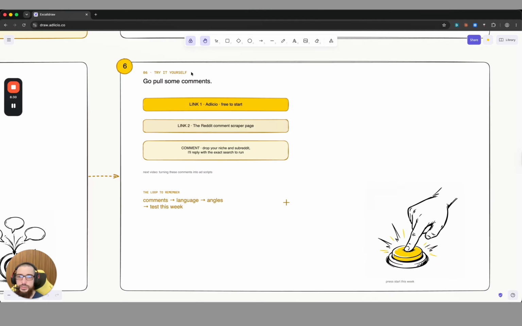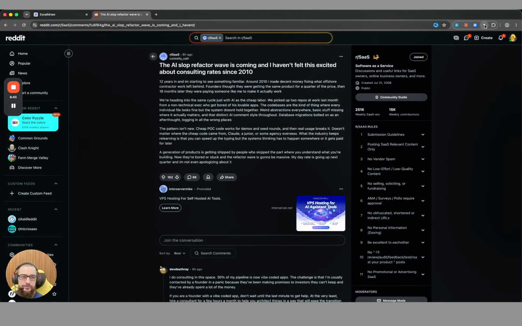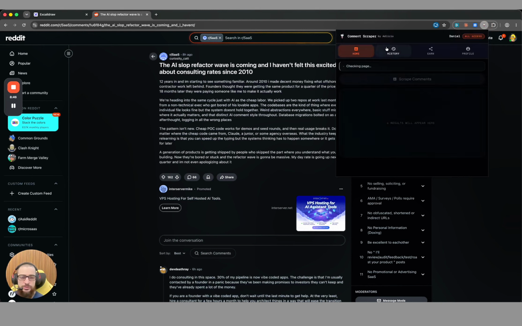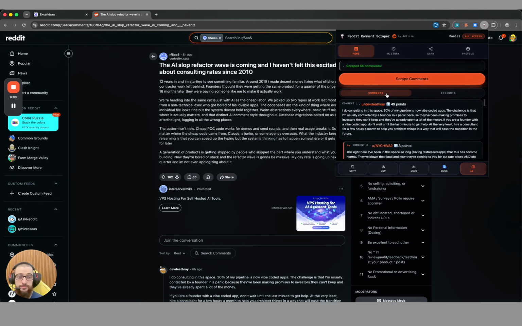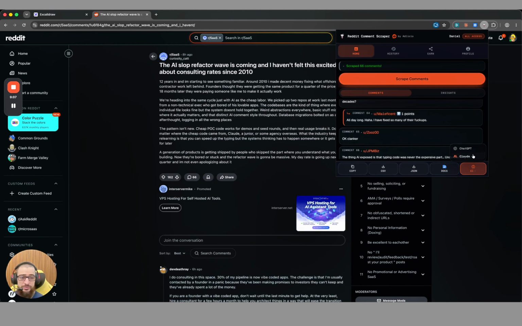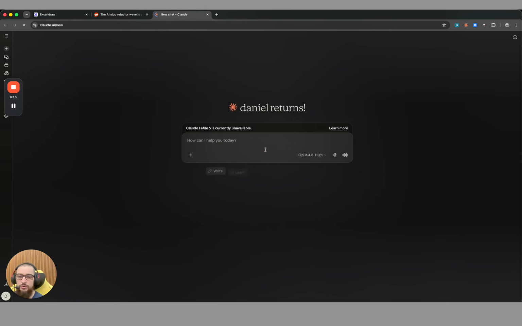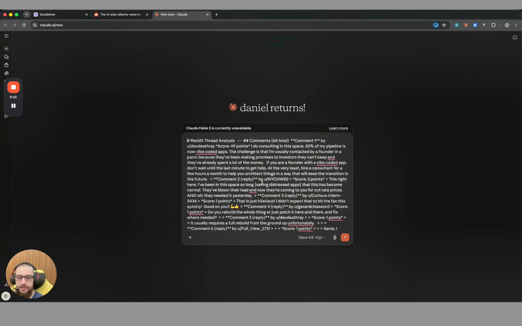What we can do is we can go and download the extension. So we go here to Reddit, and what I've done is now I've downloaded the Reddit comment scraper, and now I can come in here. I just launch it here and I can click scrape comments. Now as you can see, it's scraping all the comments. We got 66 comments. Now we can click here on ChatGPT or Claude, and we can extract all the comments to our ChatGPT or Claude. Now as you can see, we have all the comments here loaded, and we can use it.